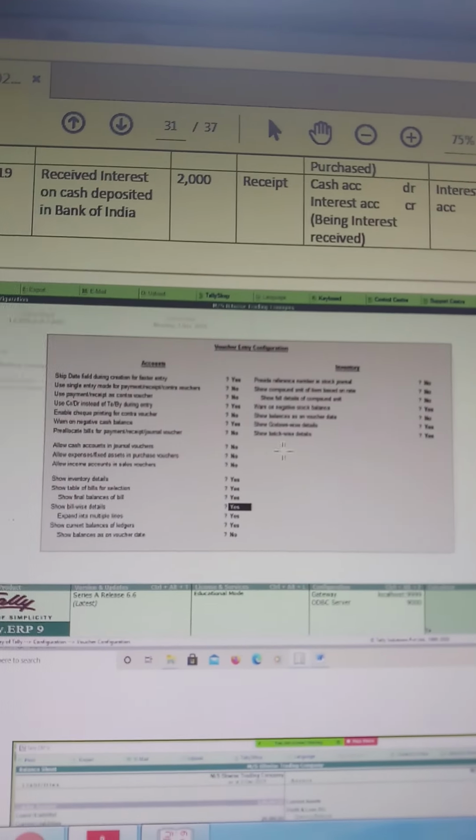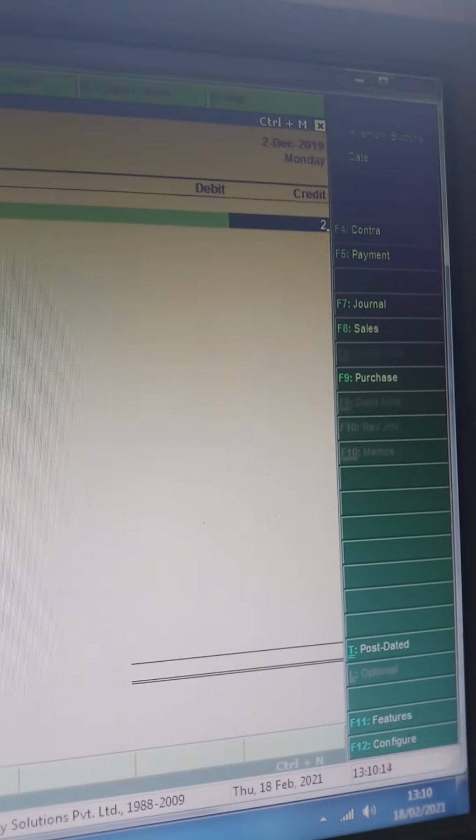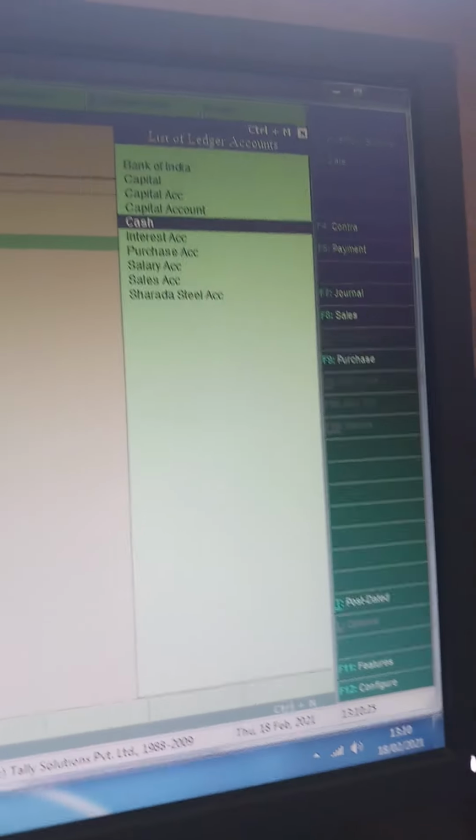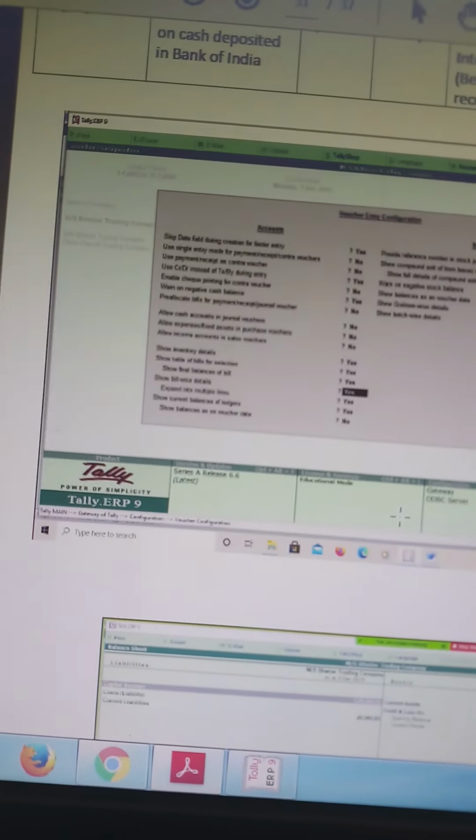Amount is what? 2,000. Amount is 2,000. So I am putting it here 2,000. Okay, press enter. Debit side is what? Cash account. So select cash account. Amount is 2,000. Narration is what? Being interest received. Okay, so put it here, being interest received. Okay, now accept the entry. So here we have completed all the entries.